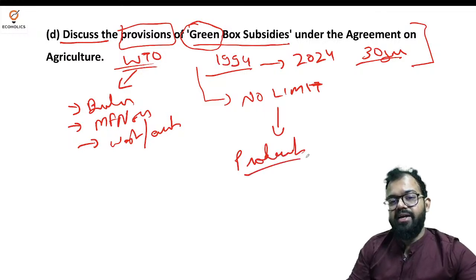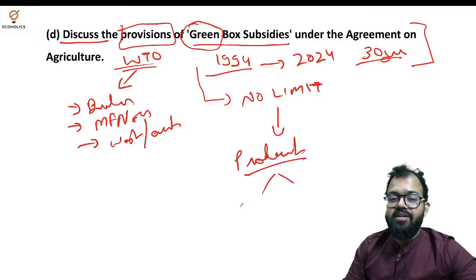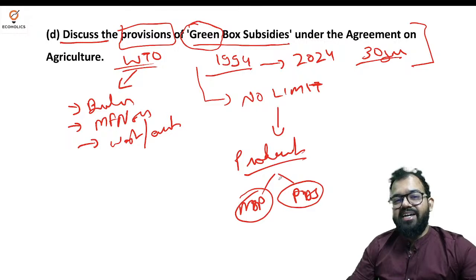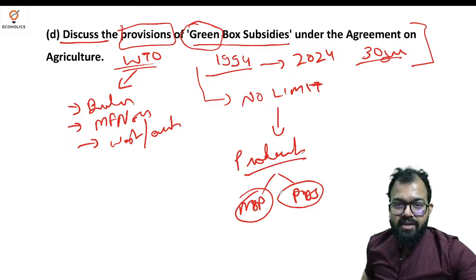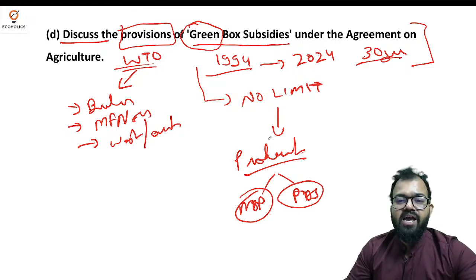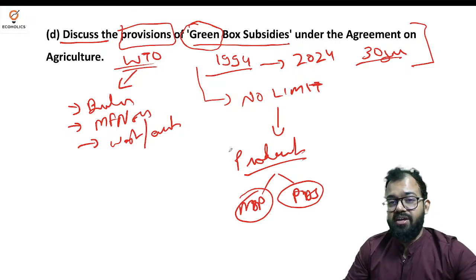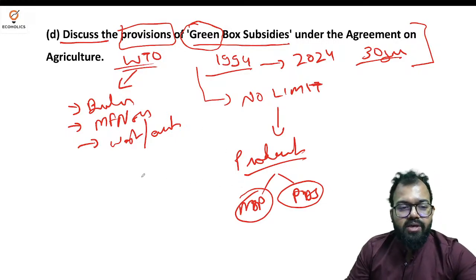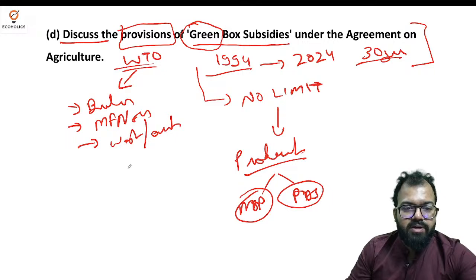In India, it is linked with production, like two things, MSP and the PDS system. That is a problem for Western countries. That is why every time they increase the green box subsidy, and they try to teach India and other developing countries to restrict their other subsidies. But under green box subsidy, what they exactly do is provide government funding.